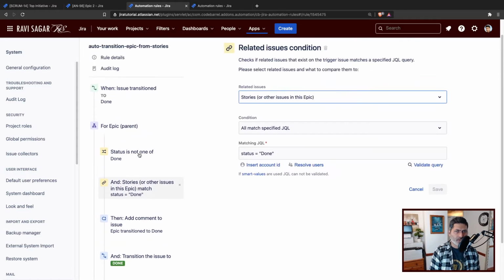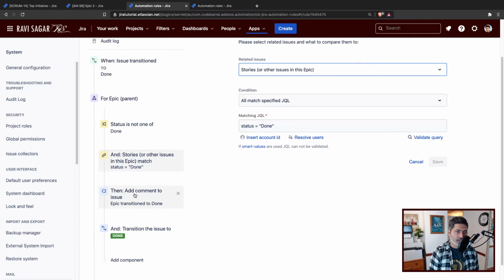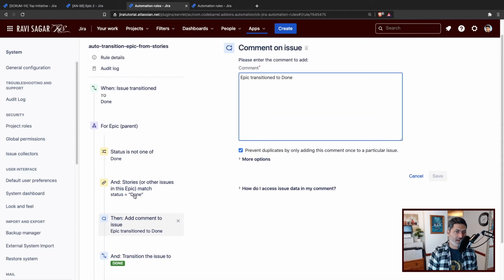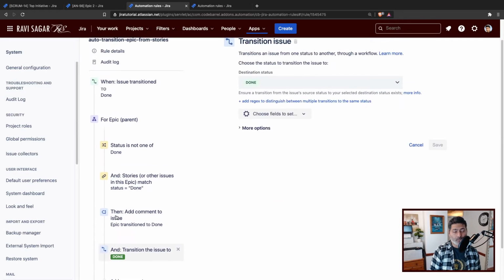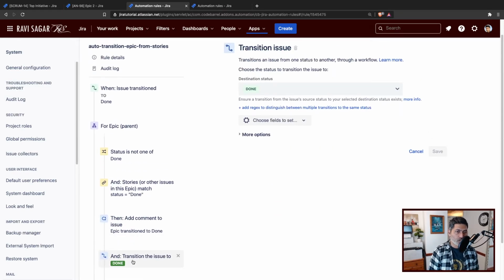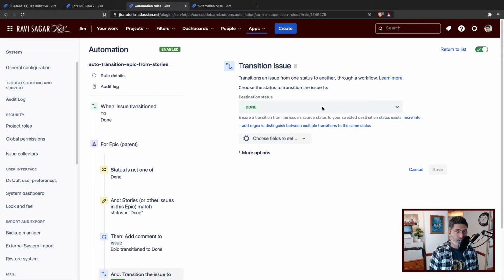we'll look for all the other stories in the epic, and check the status. If this is also true, then we'll proceed further. We can probably add a comment like epic transition to done, but the main thing that we want to do is transition the issue to done. So this is rule number one.